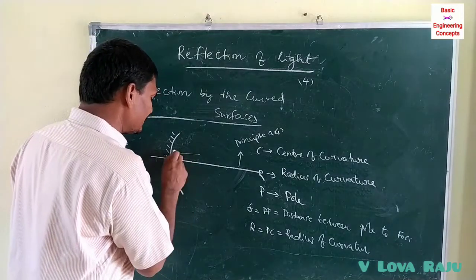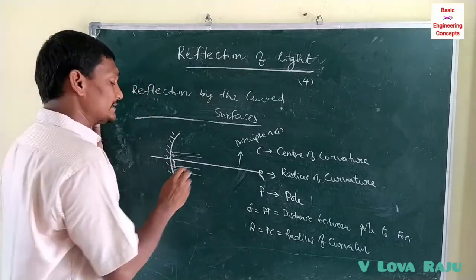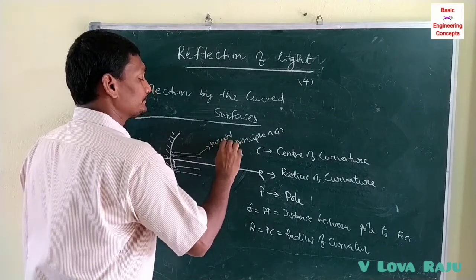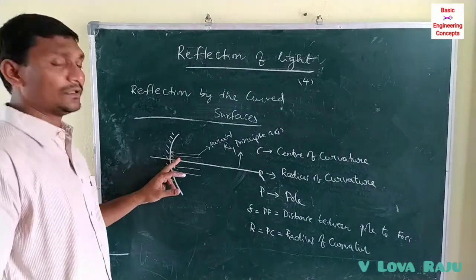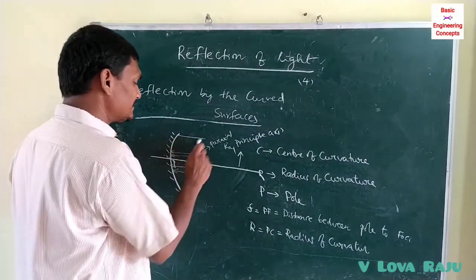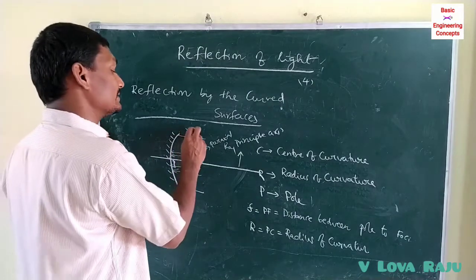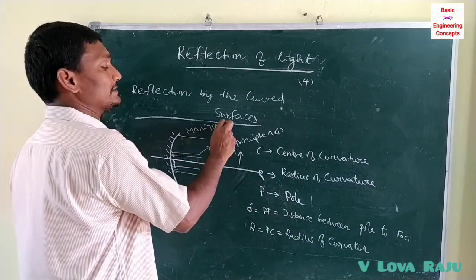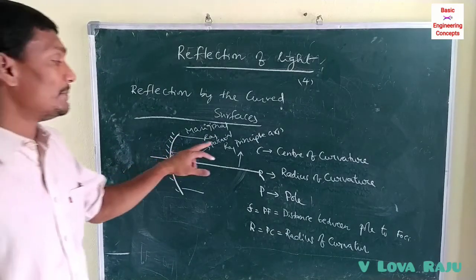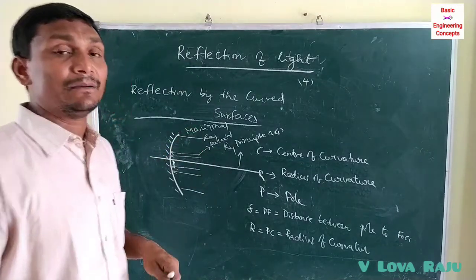Okay, the parallel beam of light rays passing nearer to the principal axis are called paraxial rays. The light rays that pass away from the principal axis are called marginal rays. The light rays that pass near to the principal axis are paraxial rays. The light rays that pass far away from the principal axis are marginal rays.